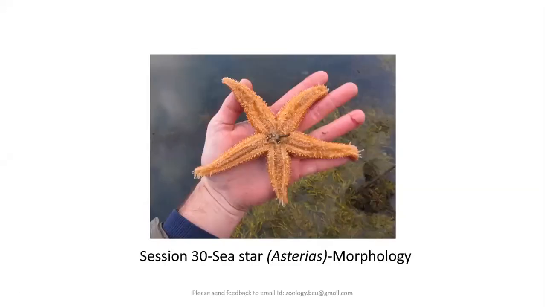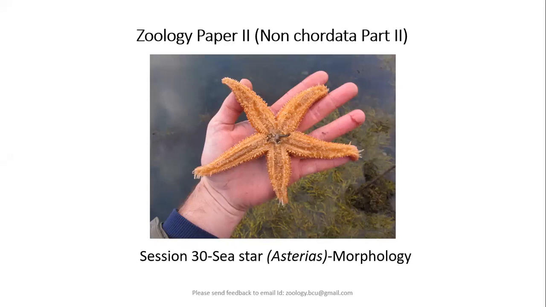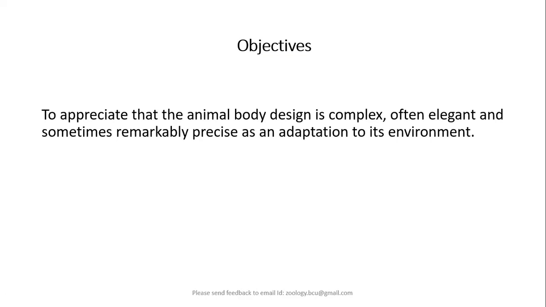Welcome back to session 30, in which we are going to learn the morphology or the structure of sea star under the type studies of Asterias. Of course, this session comes under Zoology Paper 2, which includes non-chordate Part 2. Only when you learn in detail the morphological features of Asterias will you be able to wonder how wonderful is the creation of nature.